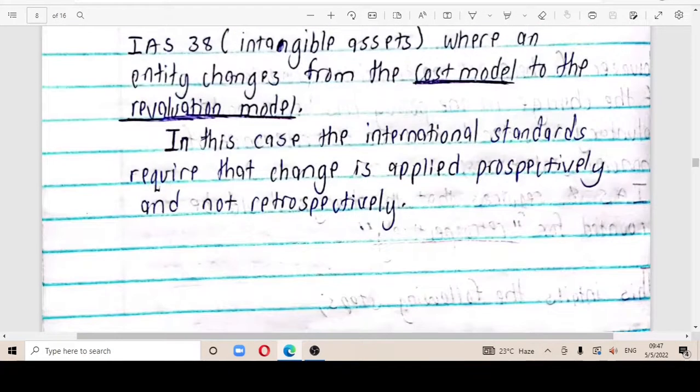In this case, the international standards require that the change is applied prospectively, not retrospectively. If you are changing from cost to revaluation, you are not allowed to go back and use the cost model. You just have to apply revaluation constantly throughout.